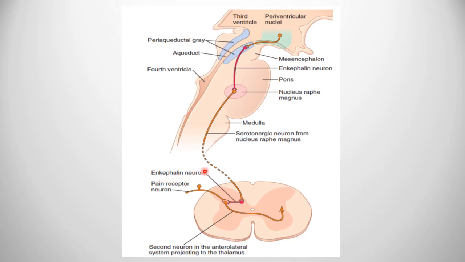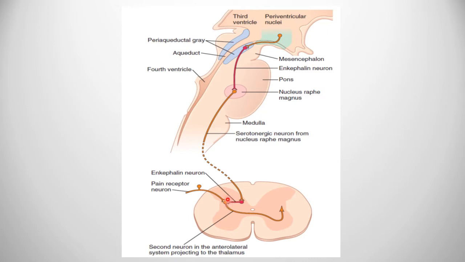These third order neurons will release enkephalin again, which is an opioid, and this opioid will inhibit the neuron present inside the pain pathway, the second neuron in the anterolateral system, that is the pathway for pain. So the pain signal coming from the peripheral pain receptor, which is transmitted to this second order neuron, will get inhibited by this interneuron.